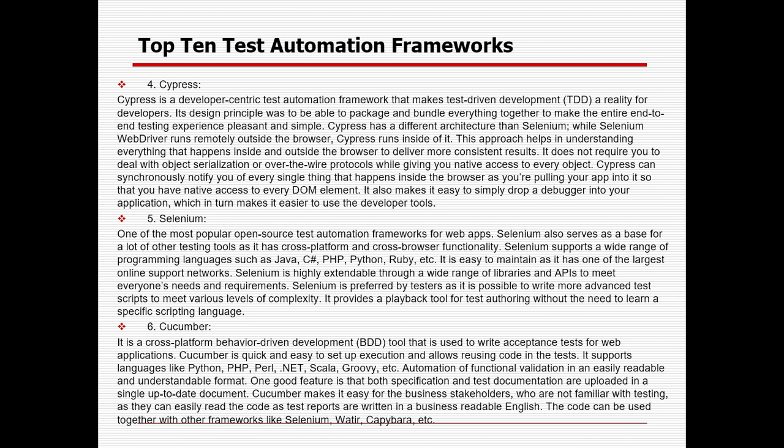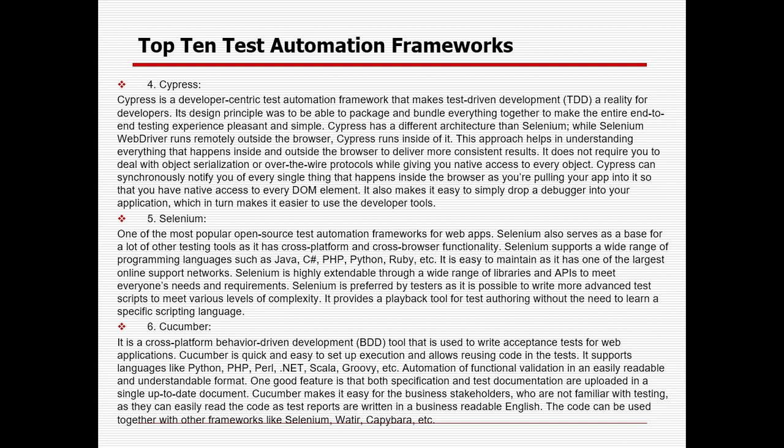Its design principle was to package and bundle everything together to make the entire end-to-end testing experience pleasant and simple. Cypress has a different architecture than Selenium. While Selenium WebDriver runs remotely outside the browser, Cypress runs inside it. This approach helps in understanding everything that happens inside and outside the browser to deliver more consistent results.